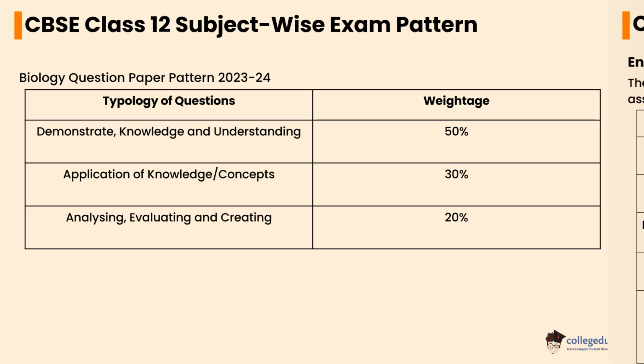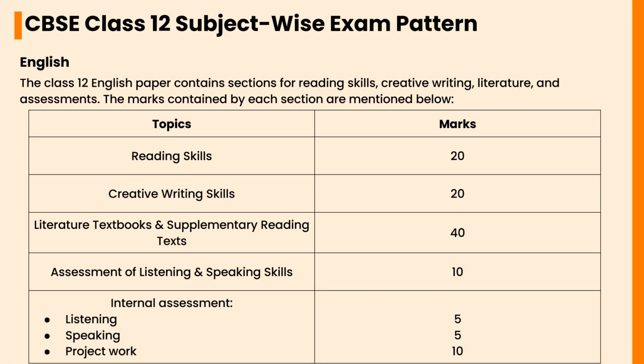Let's check the English exam pattern. The Class 12th English paper contains sections for reading skills, creative writing, literature and assessments. The marks contained by each section are mentioned below. Reading skills will carry a weightage of 20 marks.